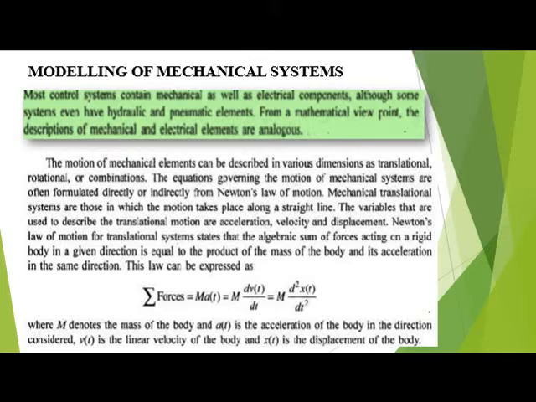Acceleration can be written as dv by dt, the rate of change of velocity. In terms of displacement, it is m into d squared x by dt squared, where v(t) is the linear velocity of the body and x(t) is the displacement of the body.